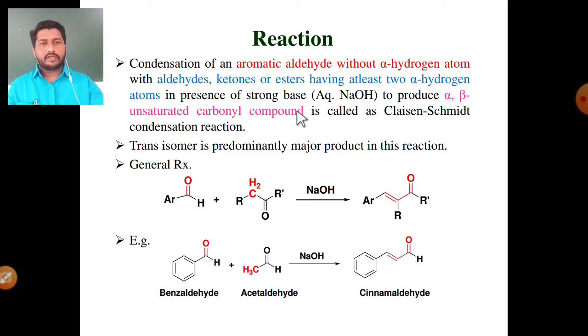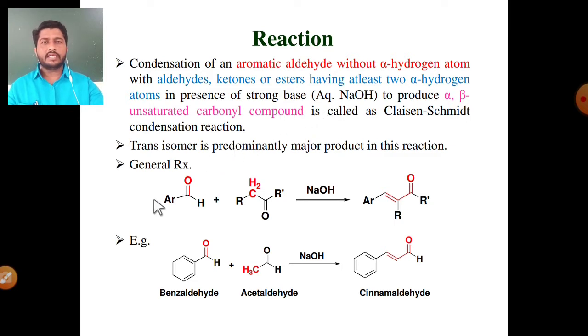This means the final product of the Claisen-Schmidt condensation reaction is an alkene molecule. Then the stereochemistry of this alkene is very important. The trans isomer is predominantly the major product in this reaction. It means it gives two products, one a cis isomer and the second a trans isomer, but trans is predominantly the major product in this reaction. This is the simple stereochemistry of the Claisen-Schmidt condensation reaction.